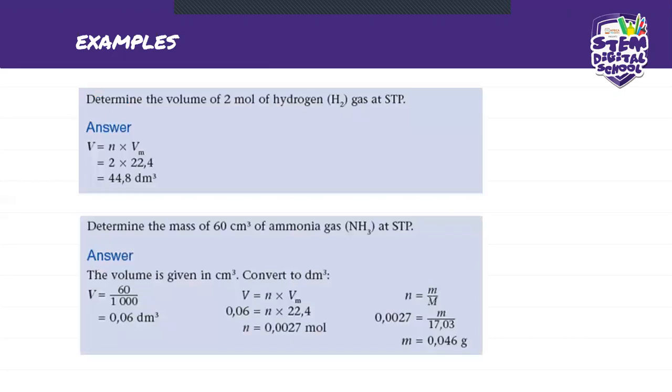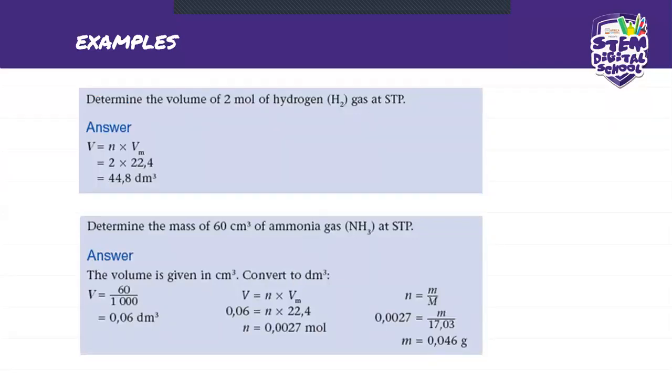So here is another problem, another example. It says here, determine the volume of 2 mole of hydrogen gas at STP. Remember, guys, I told you whenever you see hydrogen gas, nitrogen gas, it means that whatever gas substance it is, it's got a 2 at the bottom.